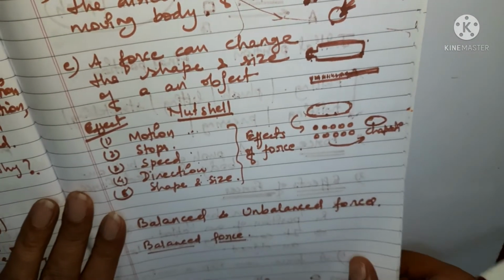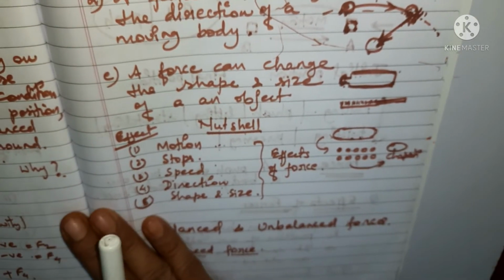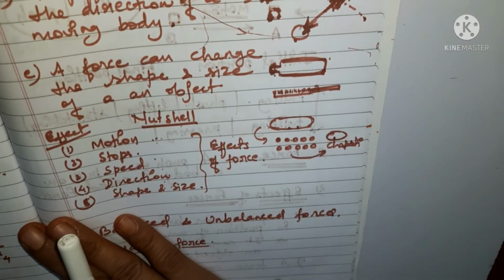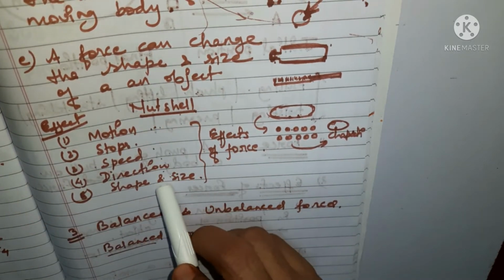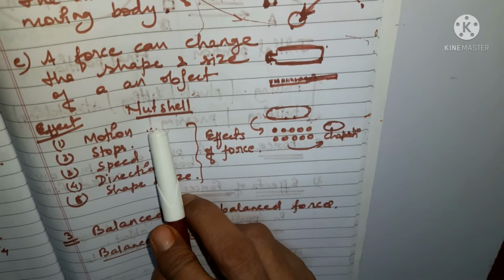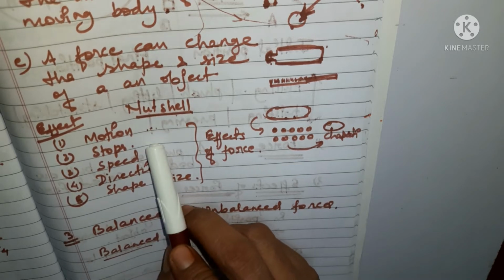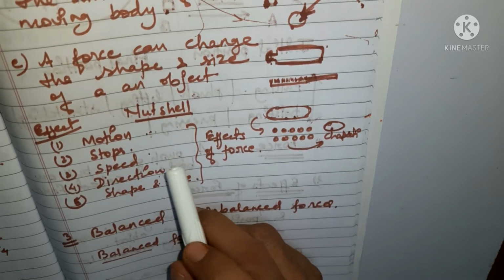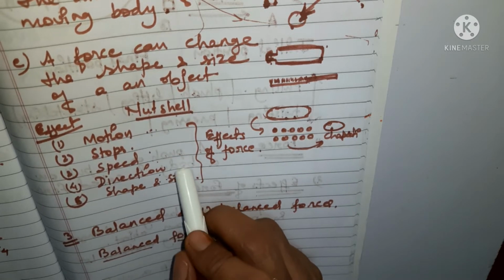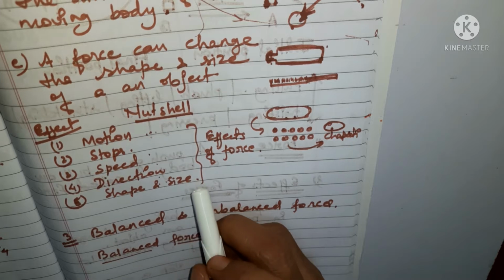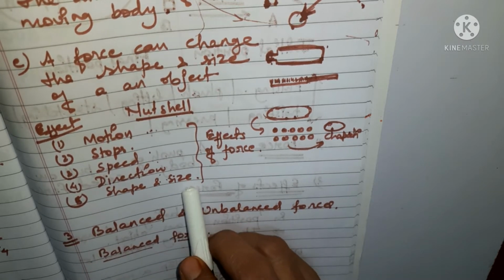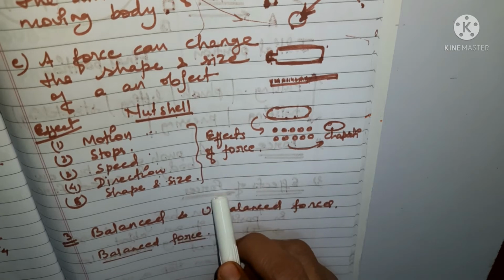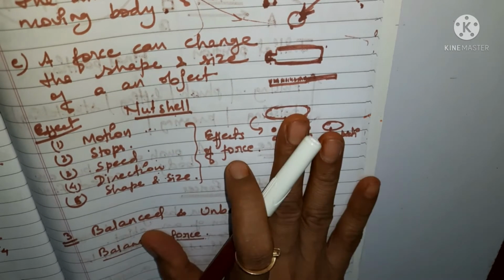In the form of pull and push, you can see force around yourself in daily life, and the effects which you see around are in these forms in a nutshell. That is, it brings change in the motion, it can stop a body, it can speed up the body. Then it can change the direction of a body, and also it can change the shape and size of a body. So these are the effects of forces which we have studied under our session 2.